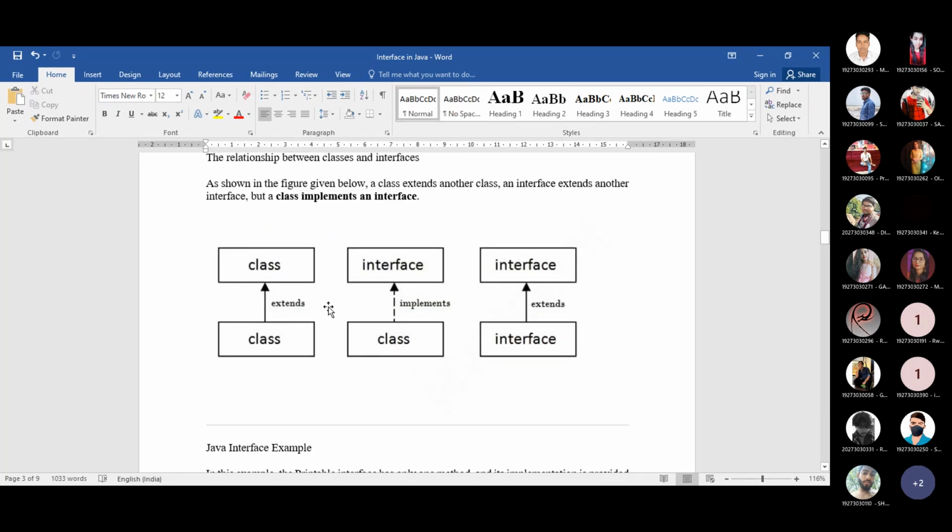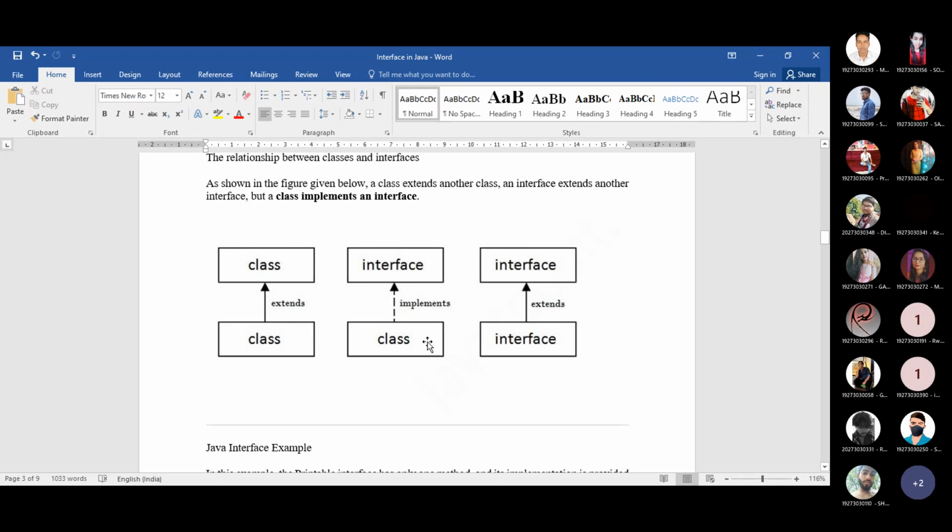And the next thing that I have already mentioned to you is the case for the class as well as for the interface: whenever we are extending or inheriting any class, at that time you need to use the keyword extends. And whenever a class wants to inherit the properties of an interface, it needs to write the keyword implements.